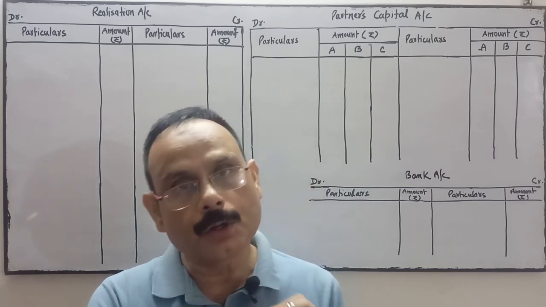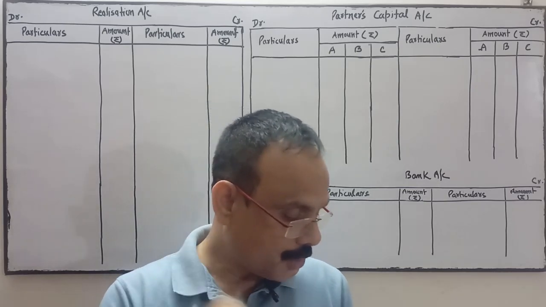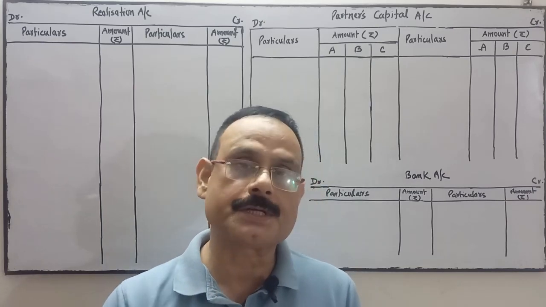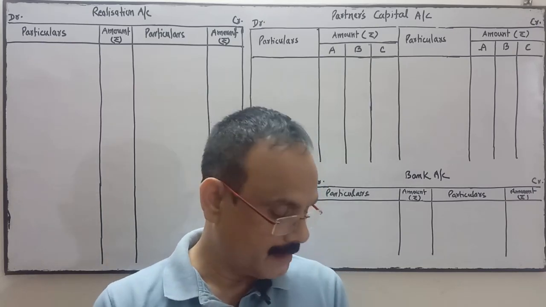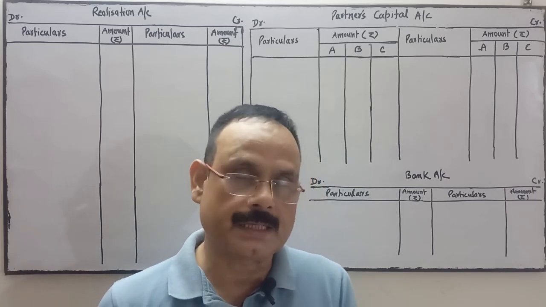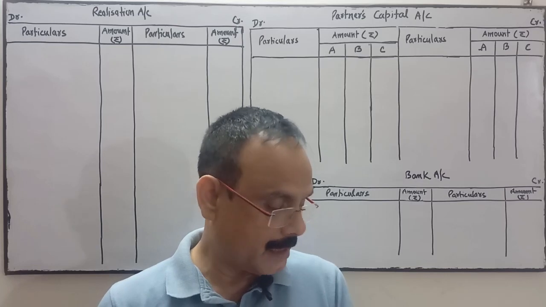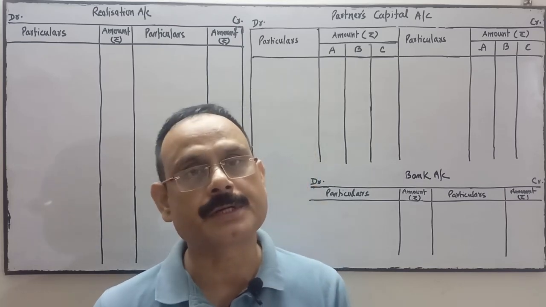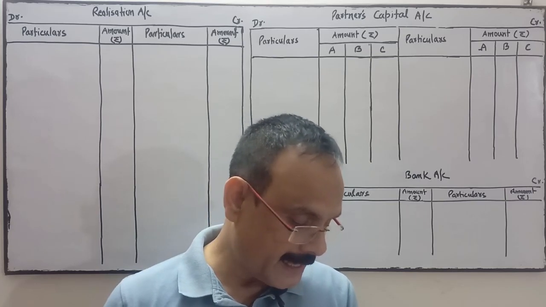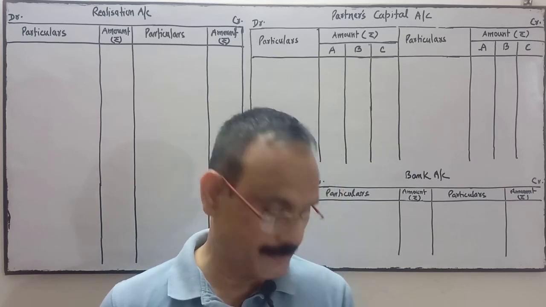Debtors were all good. Stock realized 32,000, land and building realized 40% higher than the book value. Furniture was sold for rupees 6,000 by auction, and auctioneer's commission amounted to rupees 300. Typewriters were taken over by A at an agreed valuation of 5,000.